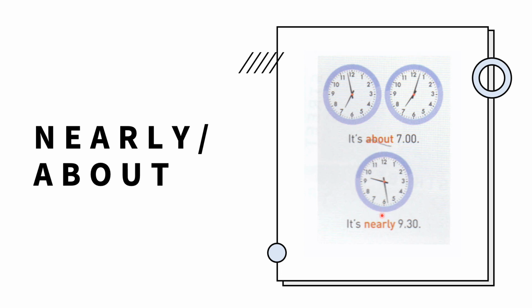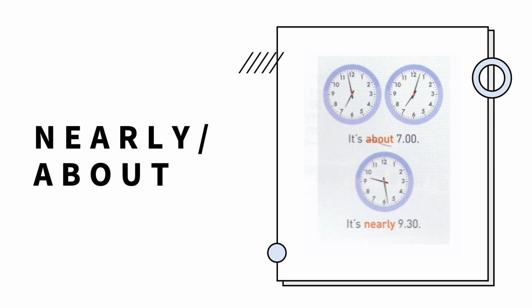Okay? Now here in the second picture at the bottom, what time is it here? So here we have 9. Can I say 9:30? No. Why? Because it is not yet 30. Okay, so I will use nearly. It's nearly 9:30. Nearly means like 1 minute or 2 minutes, and then it will be 9:30 sharp.